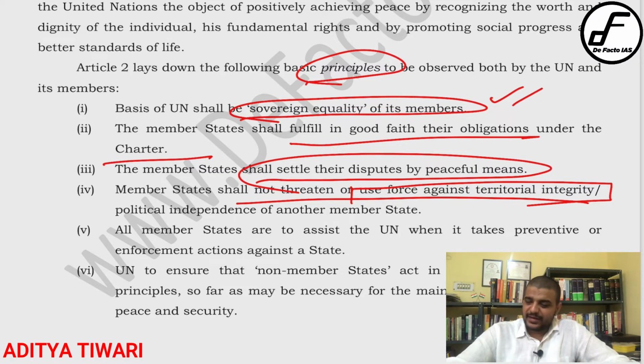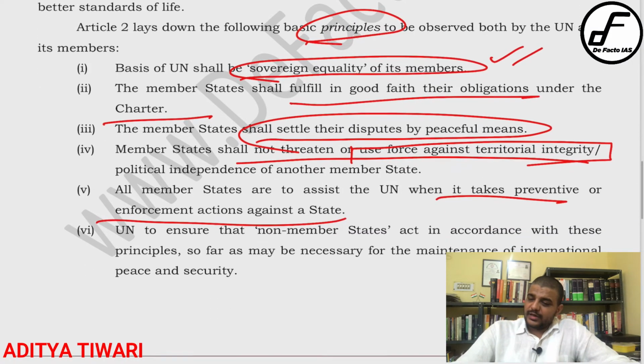That is the primary point here. Remember it. All member states must assist in preventive and enforcement action against a state. That means if the Security Council passes a resolution against a particular state, all other states should take effective measures to assist the Security Council in enforcing such a resolution. That is the one point.